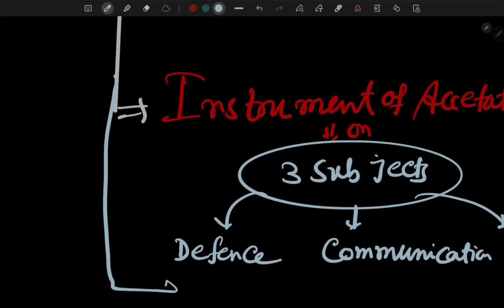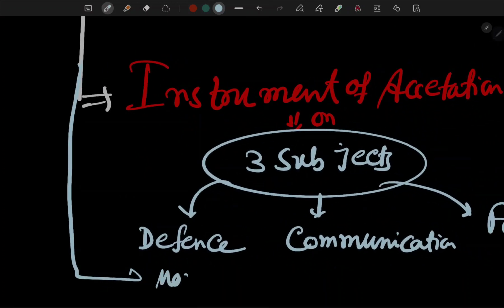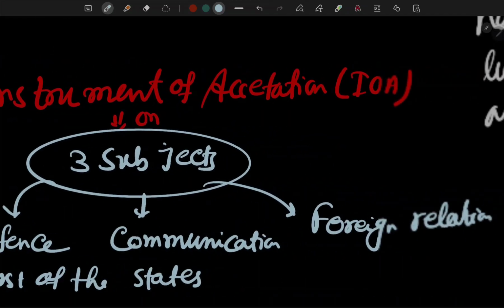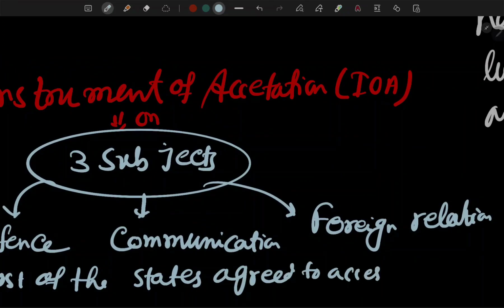Then next, most of the princely states basically agreed to accede with the Indian Union.